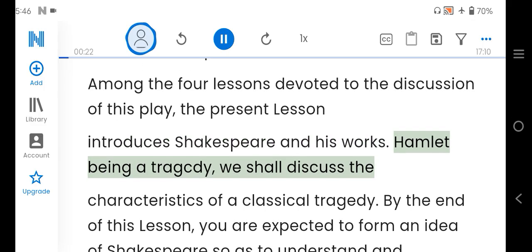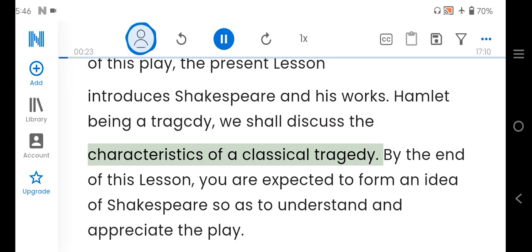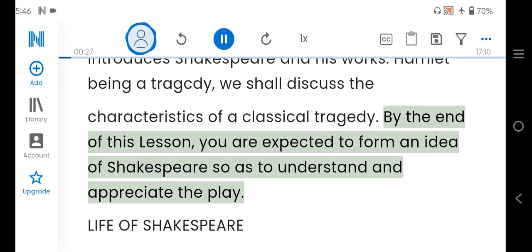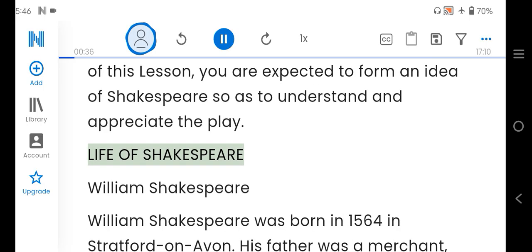Hamlet being a tragedy, we shall discuss the characteristics of a classical tragedy. By the end of this lesson, you are expected to form an idea of Shakespeare so as to understand and appreciate the play. Life of Shakespeare.